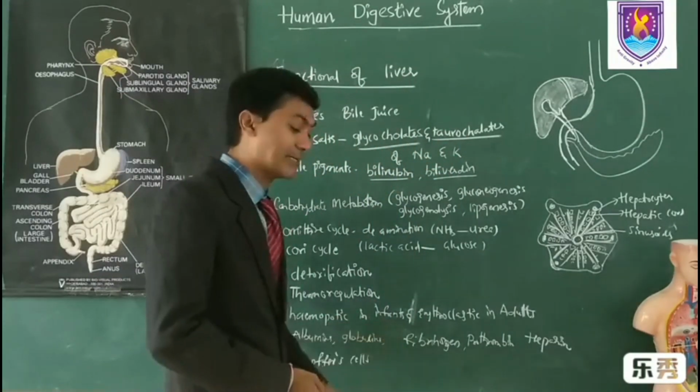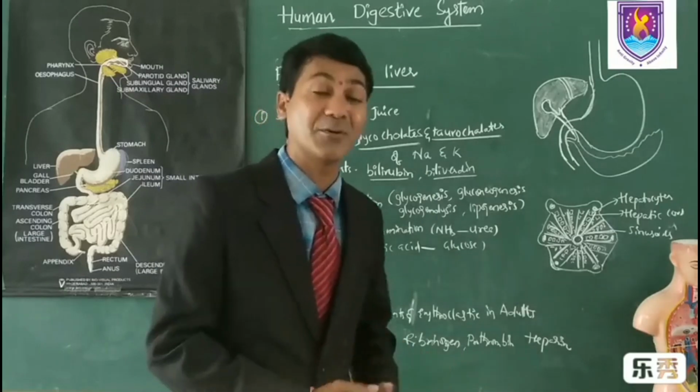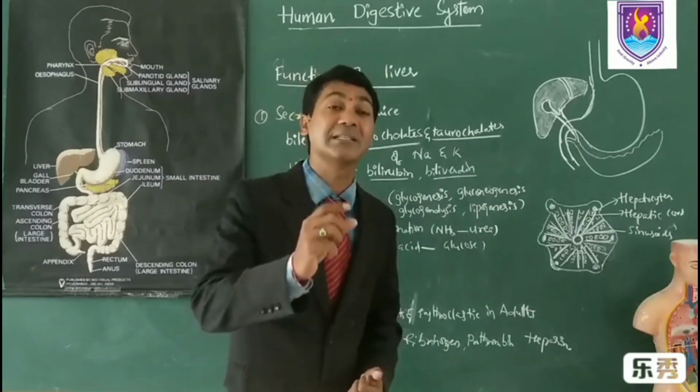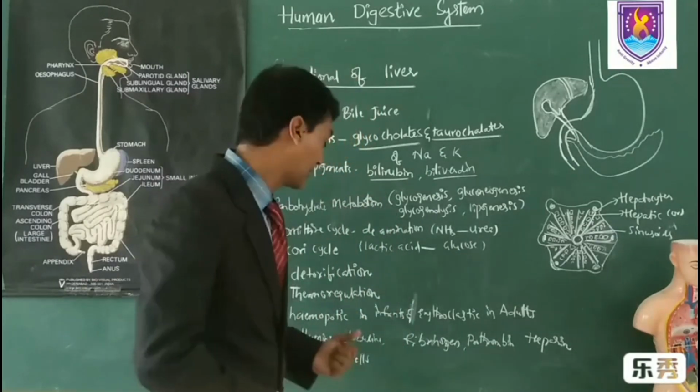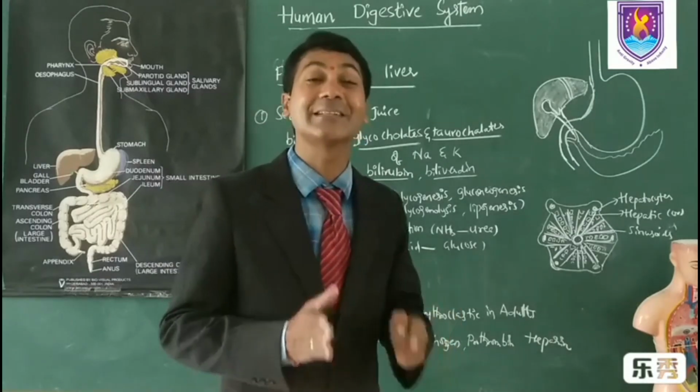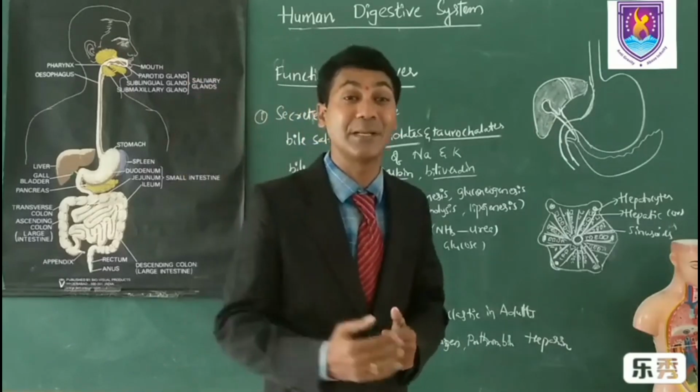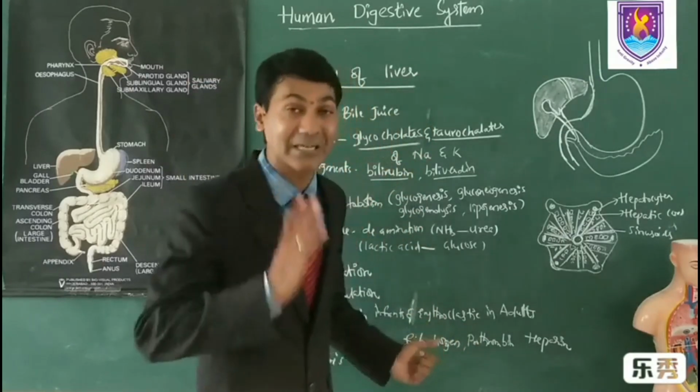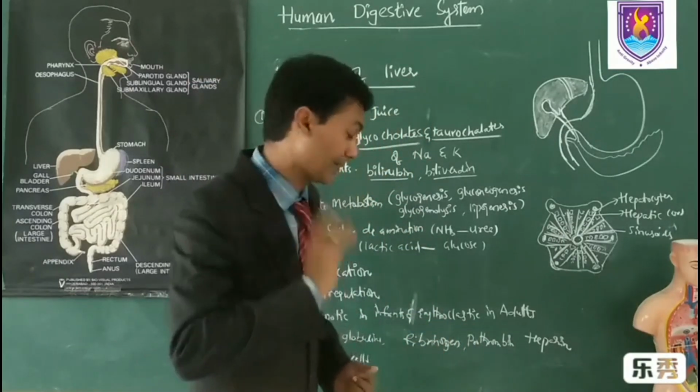And next, a hemopoietic organ in infants. My dear students, before formation of bone marrow, infants' blood cells are formed in the liver itself. So it is a hemopoietic organ. And in adults, RBC, red blood cells, are destroyed in the liver apart from the spleen. So it is an erythroclastic organ, destroying RBCs.